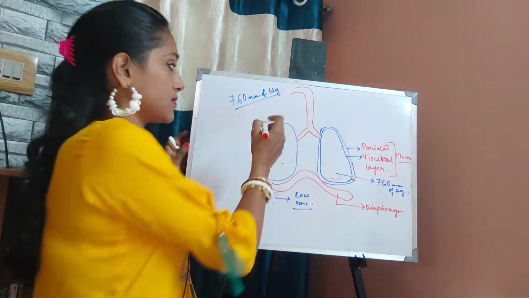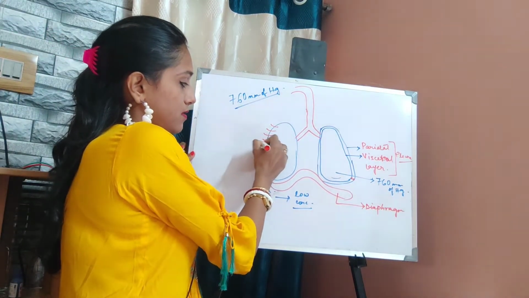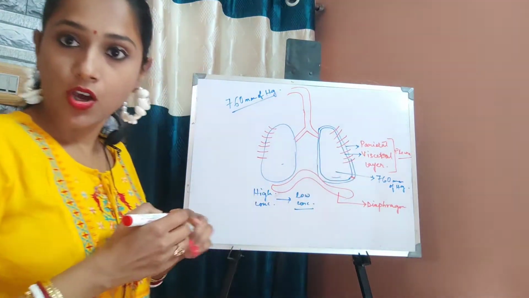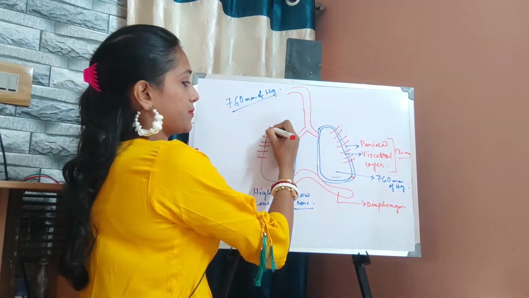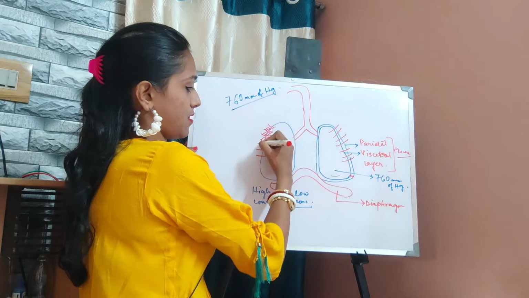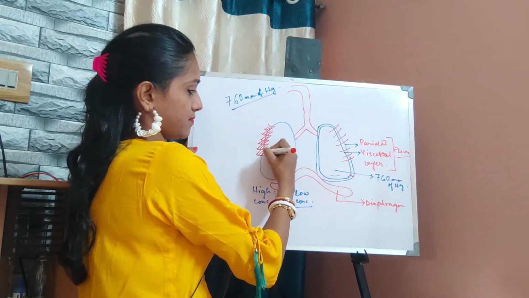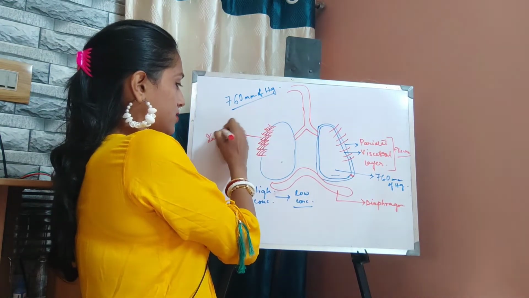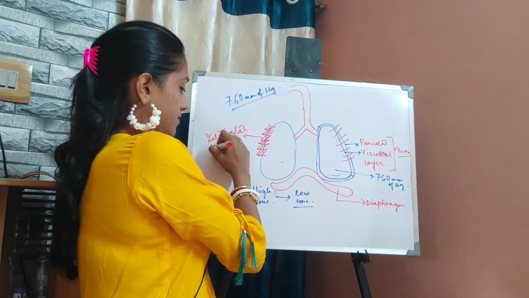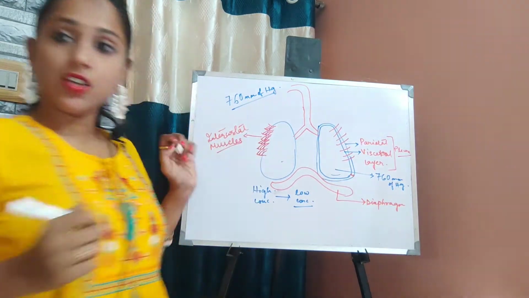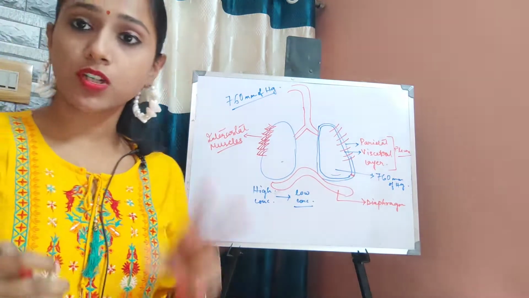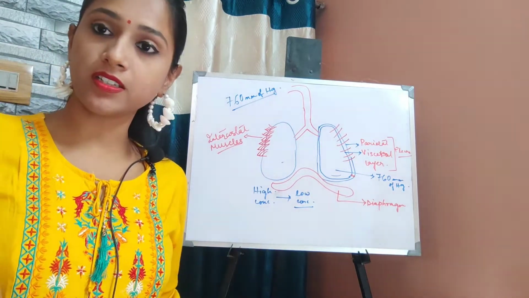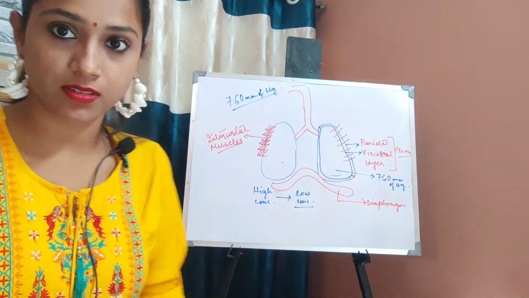Now there are other muscles also. Here it is protected by the ribs. In between the ribs there is a muscle. These muscles are termed intercostal muscles. There are two types of intercostal muscles: one is internal, another one is external. So two types: internal intercostal muscles and external intercostal muscles.